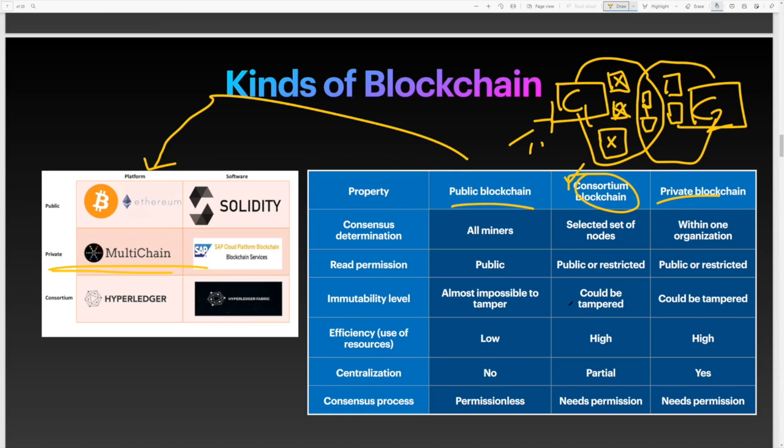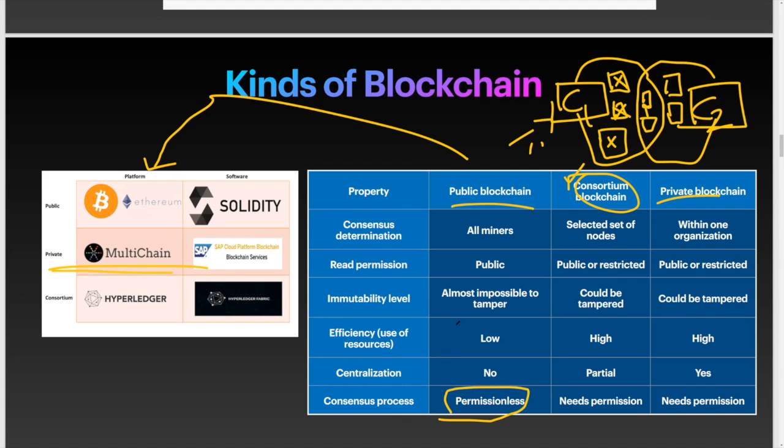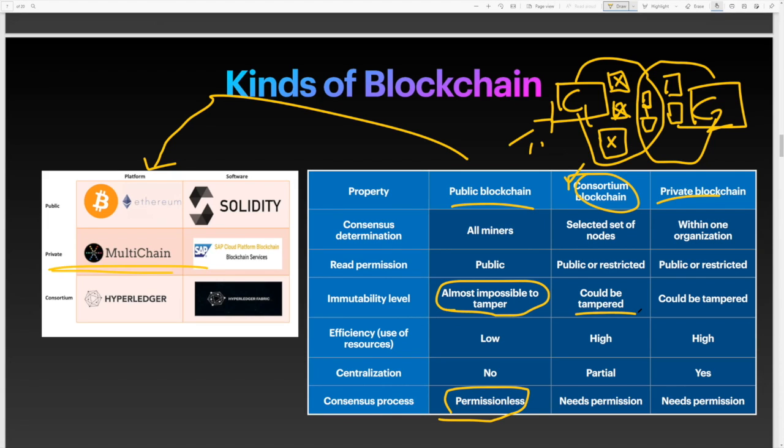Okay. So there are problems here. See, I'll give examples. We have to build something that has no permission. It has to be permissionless, and it has to be impossible to tamper. This can be tampered, and this one needs permission. So building this, I don't know how this is going. So we have to work on that. We have to decide on that.